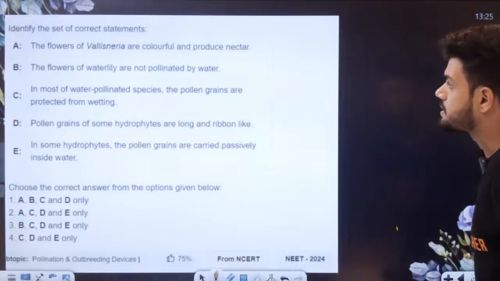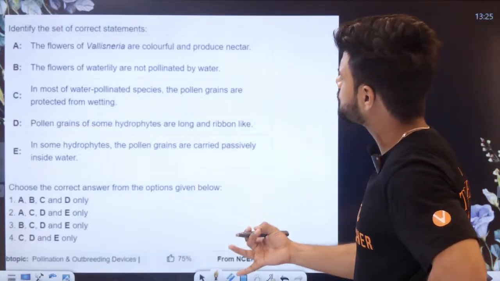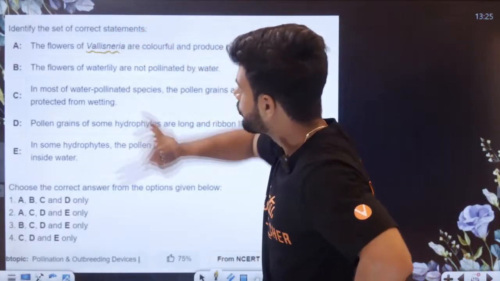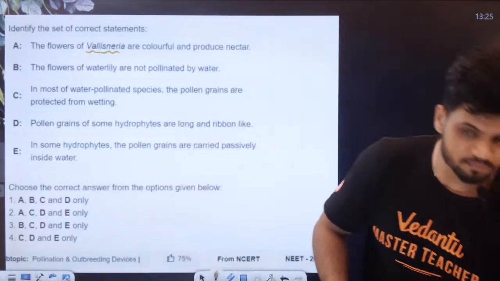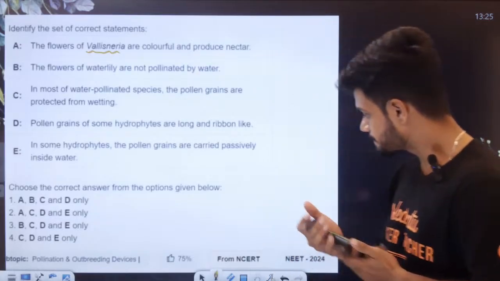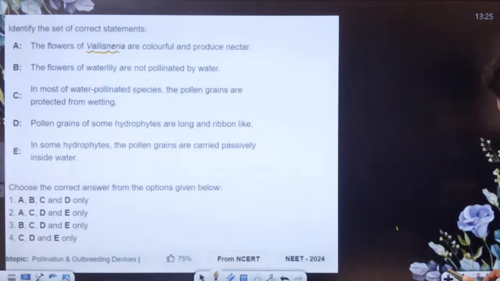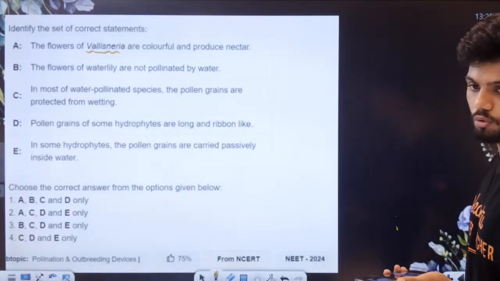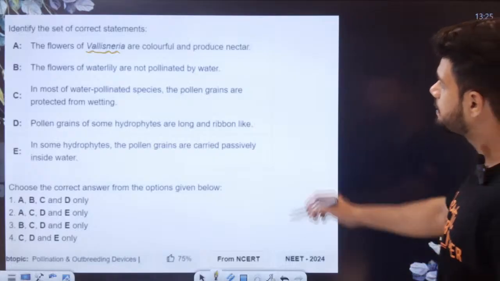Identify the correct set of statements. A: Flowers of Vallisneria are colorful and produce nectar. Students, Vallisneria is water pollinated, right? Tell me quickly in the chat, is A even correct? So this statement becomes wrong.